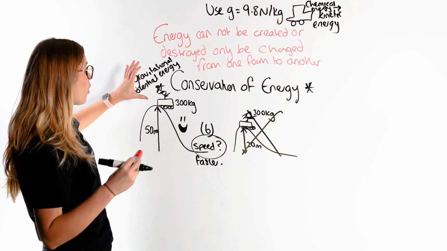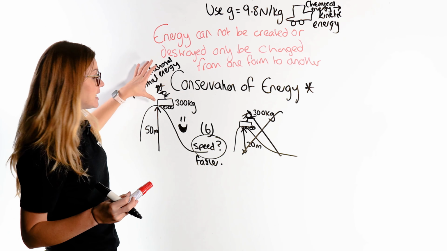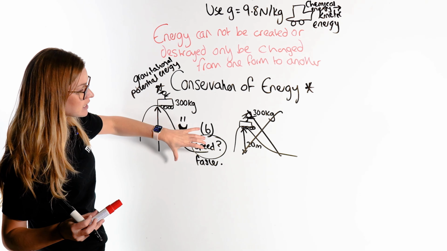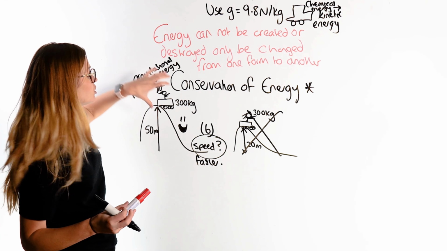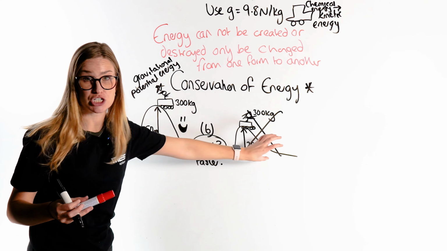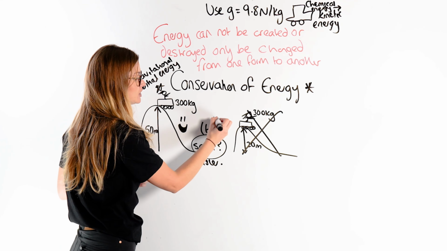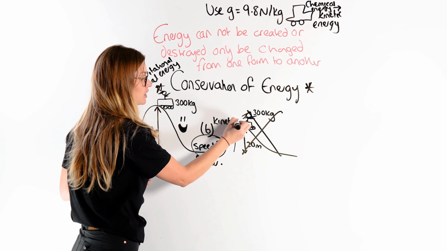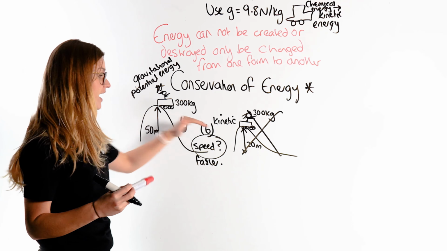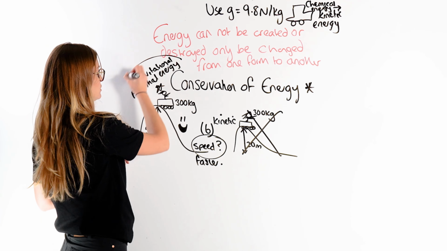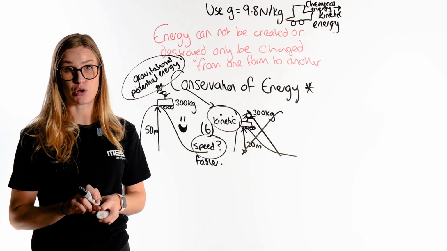And I know that all of that gravitational potential energy, as I go closer and closer to the center of the earth, decreases, decreases, decreases, because where does that energy go? It goes into kinetic energy because I'm moving. So all that gravitational potential energy goes into my kinetic energy, and I start to go really fast. So what we say is that all of the gravitational potential energy is going to go into my kinetic energy. And that's why I can go really fast at the bottom.